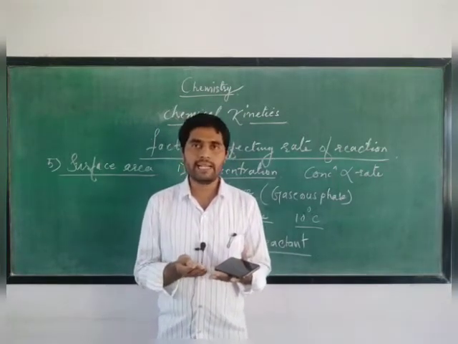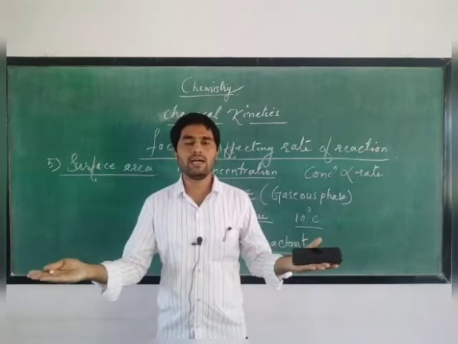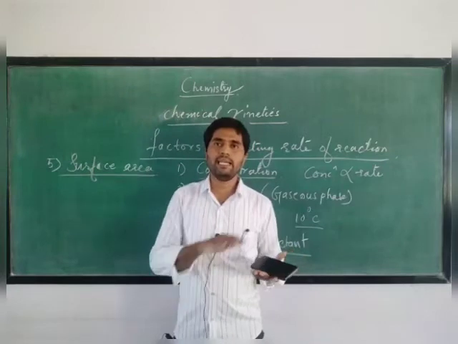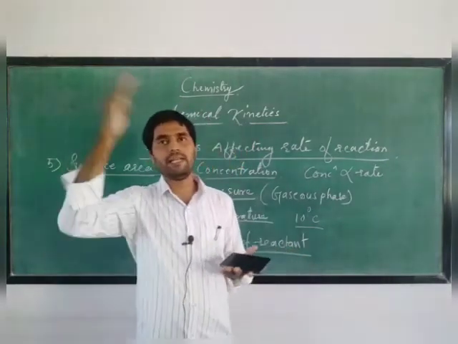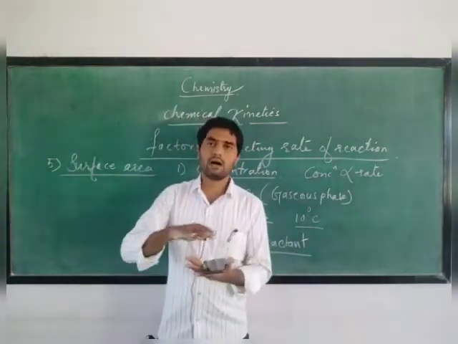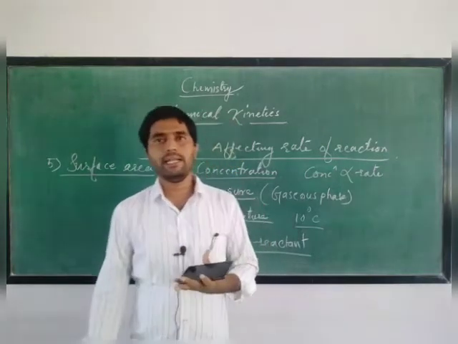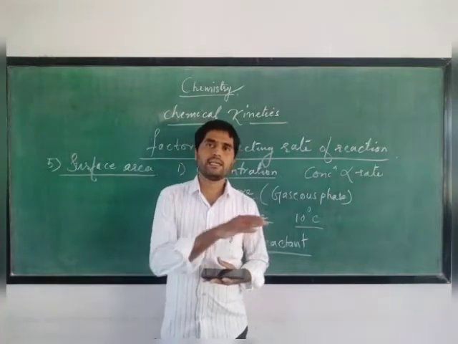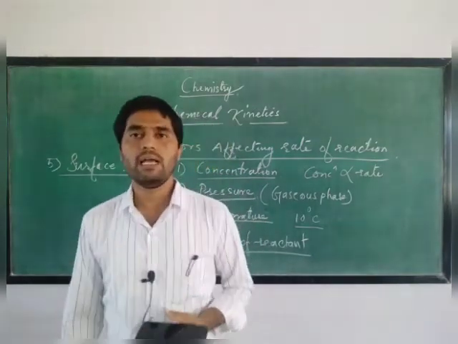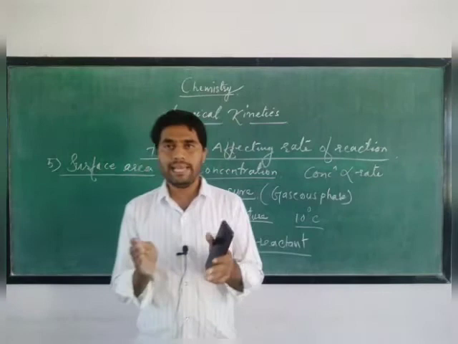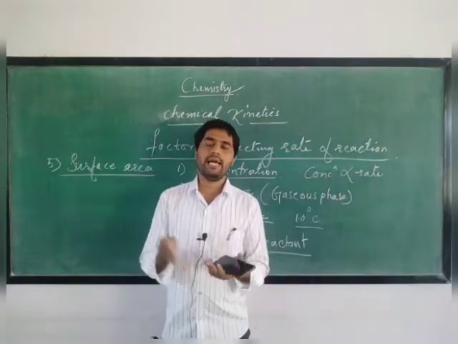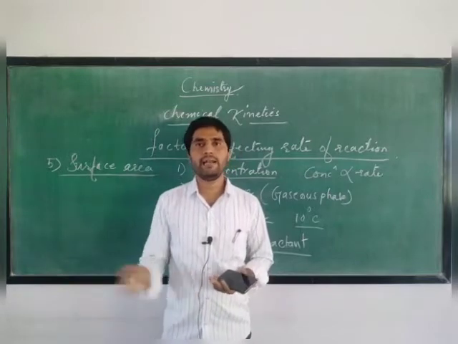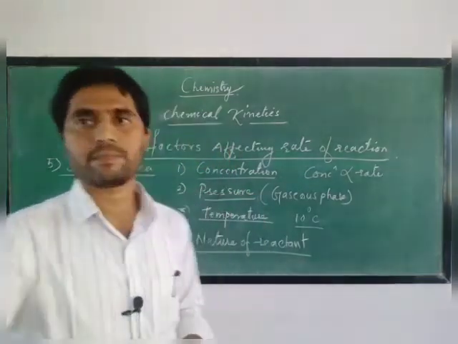If the catalyst has large surface area, the diffusion of the gases takes place in large amount. If the gases diffuse on the finely divided catalyst, the reaction rate will increase. If the catalyst has less surface area, the diffusion of gas will occur in less quantity and the rate of reaction will be less.